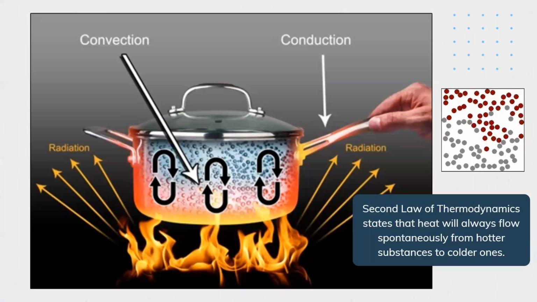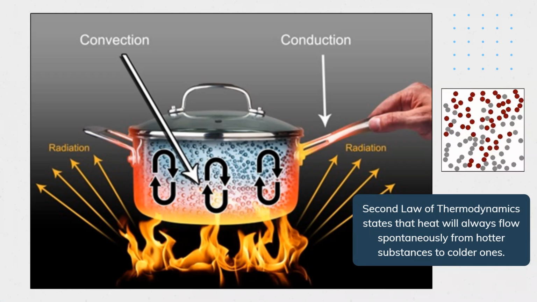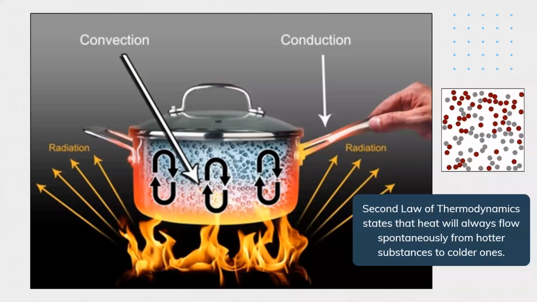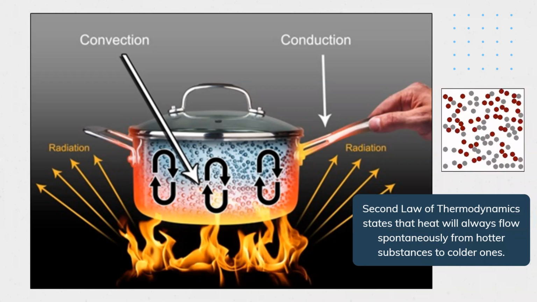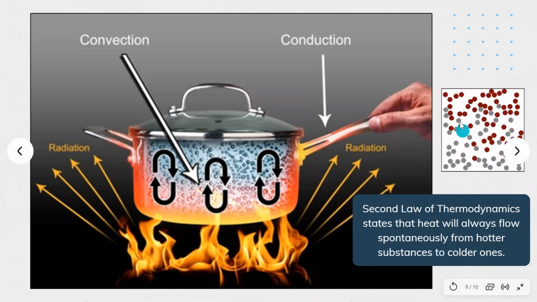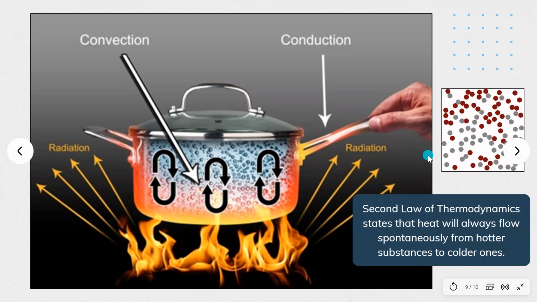Looking at the second law of thermodynamics, it states that heat will always flow spontaneously from hotter substances to colder ones. Okay, makikita natin dito sa ating illustration, sa ating molecules na unti-unti talaga naghahalo ang hot and cold particles.